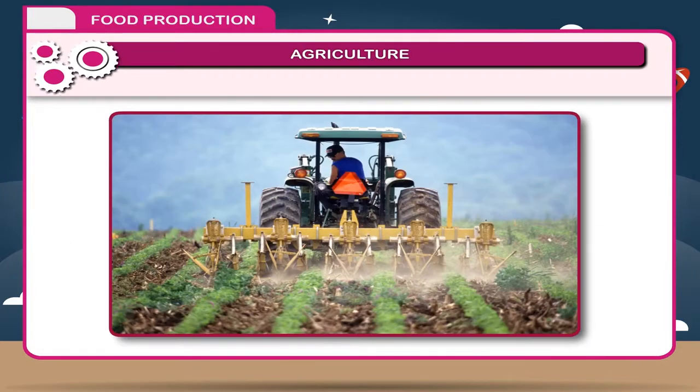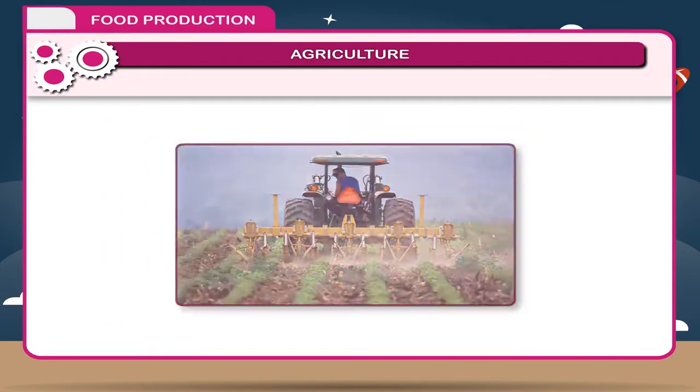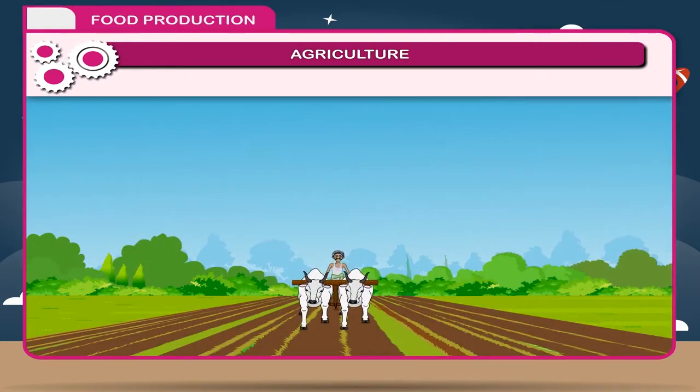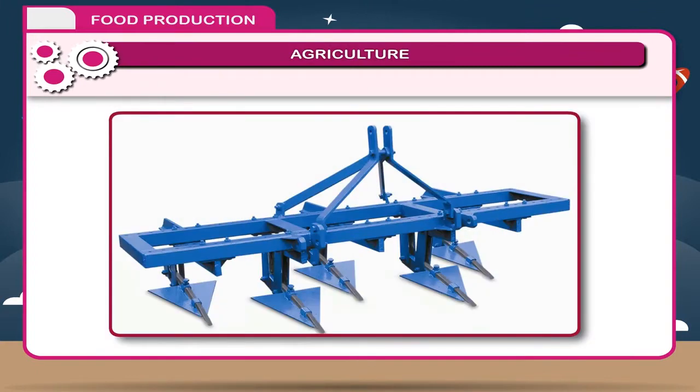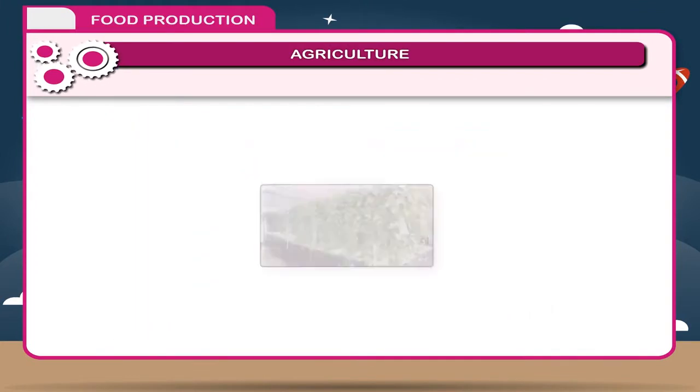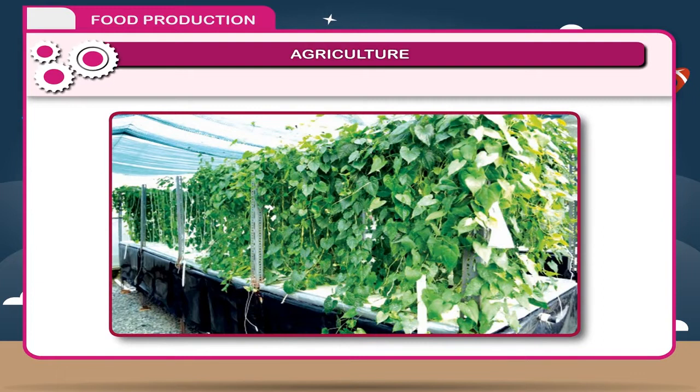Cultivation of plants for food is called farming. The land on which farmers cultivate the crops is called a field. They use different agricultural implements, machines, and latest varieties of seeds to increase the yield.